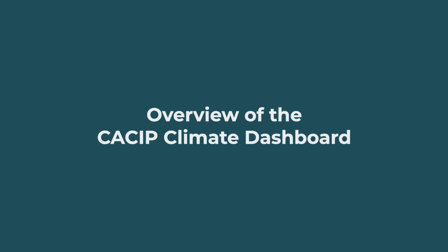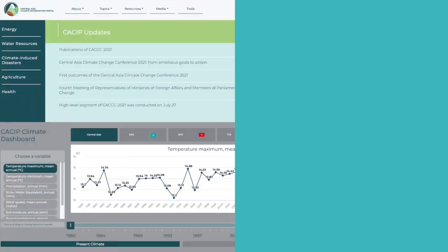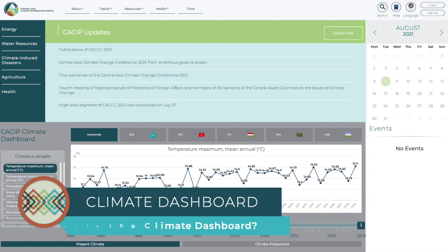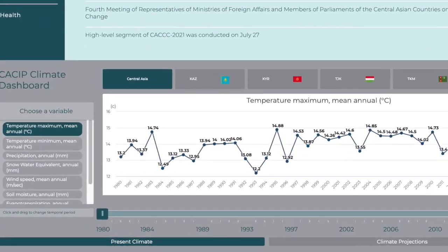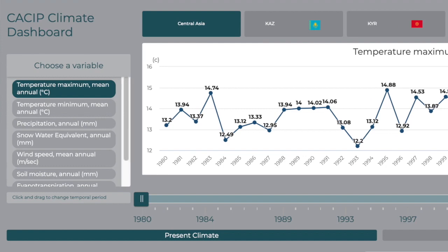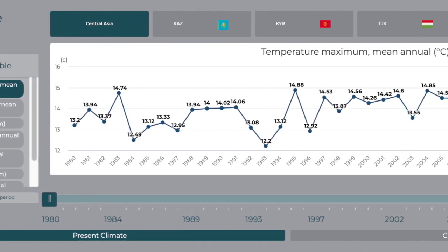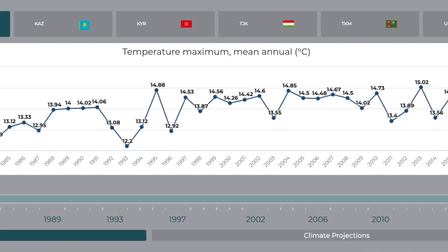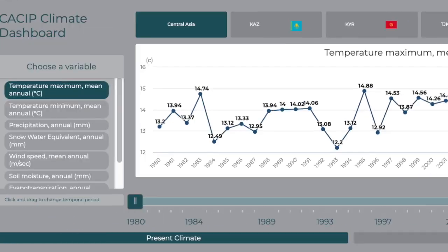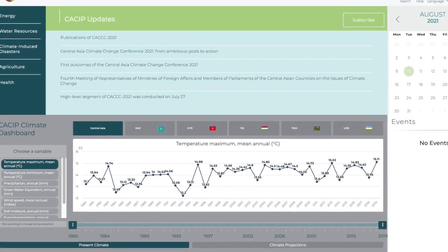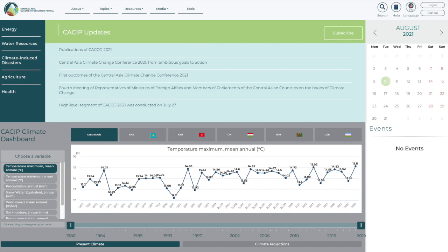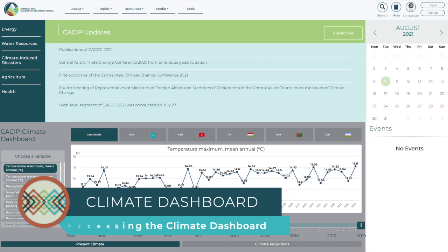Overview of the CACIP Climate Dashboard. Okay, so what is the CACIP Climate Dashboard? The Climate Dashboard is a screen inside the CACIP platform that displays information about climate conditions in the Central Asia region. It provides you a global overview of the most important climate data, functions, and controls at your fingertips. In simple terms, the Climate Dashboard is a tool that allows you to quickly understand the climate conditions that matter to Central Asia. How do you find the Climate Dashboard?